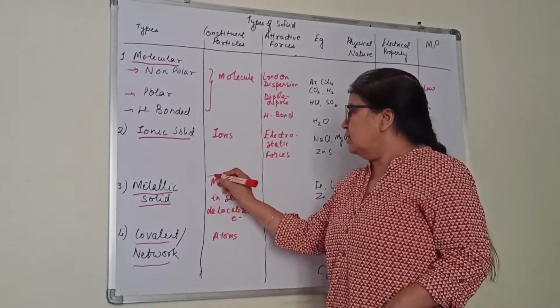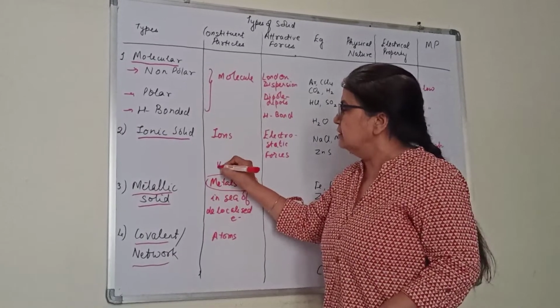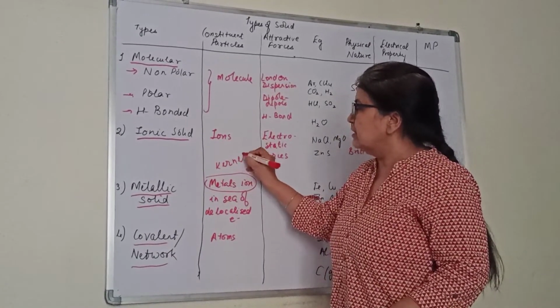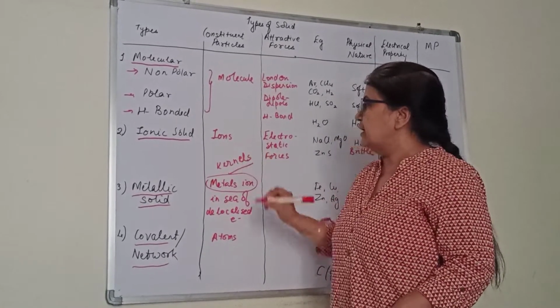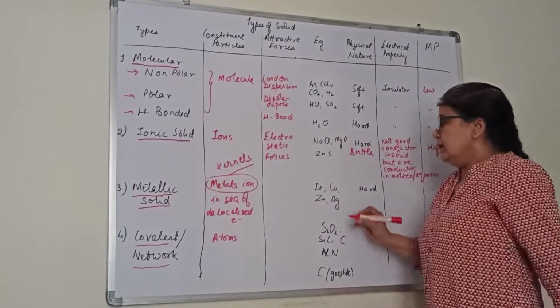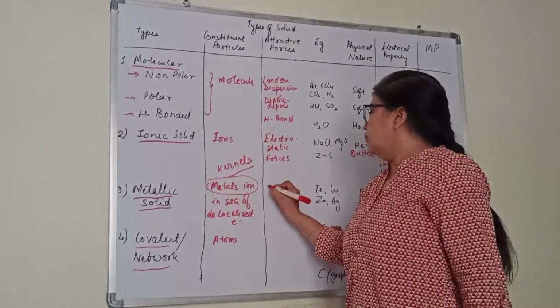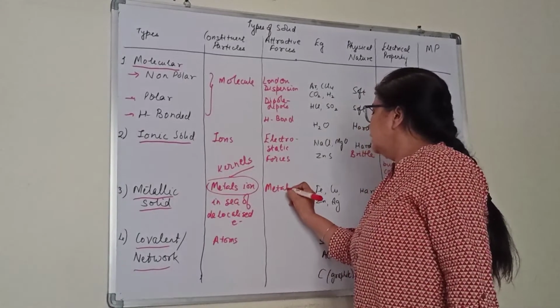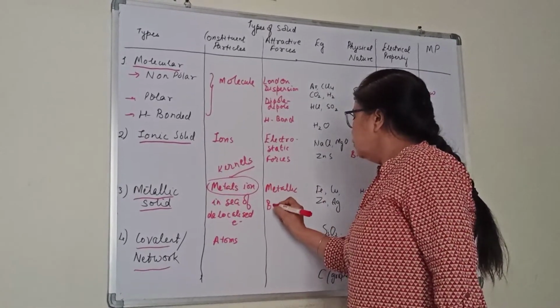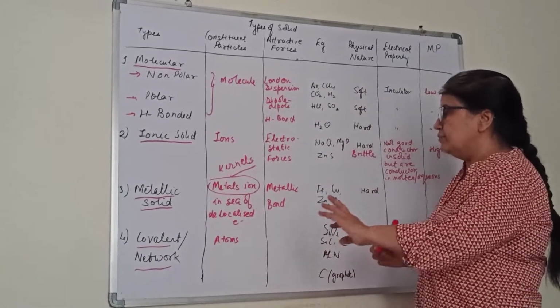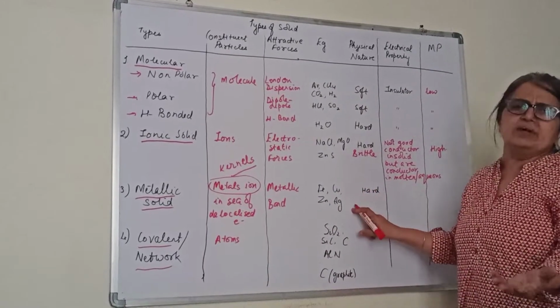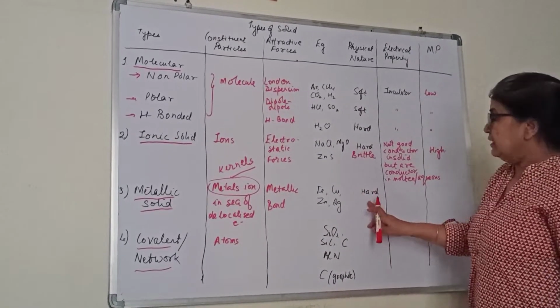These metal ions are also called kernels. These are also termed as kernels. Okay. Between them the forces will be metallic bond. The force between the metal atoms will be metallic bond. Examples, all metal atoms you can write. They are hard.